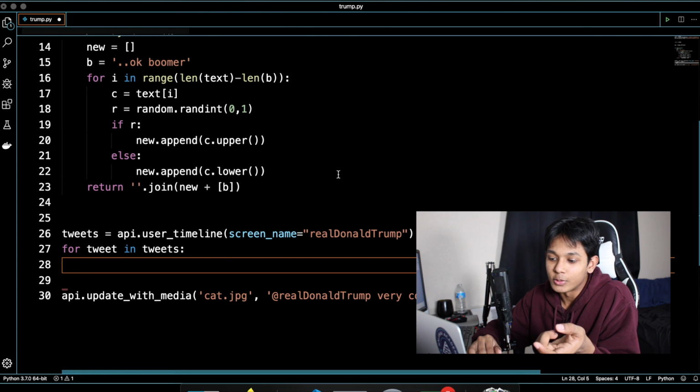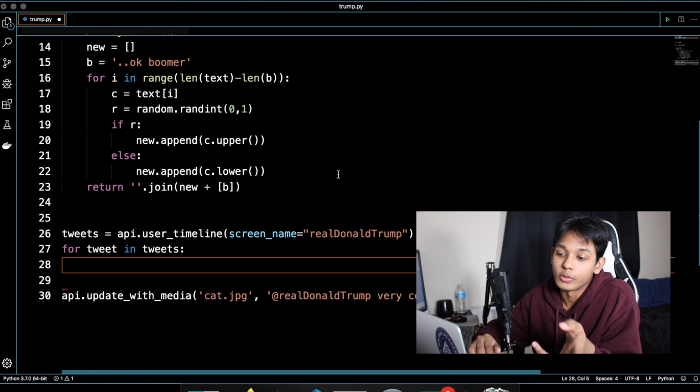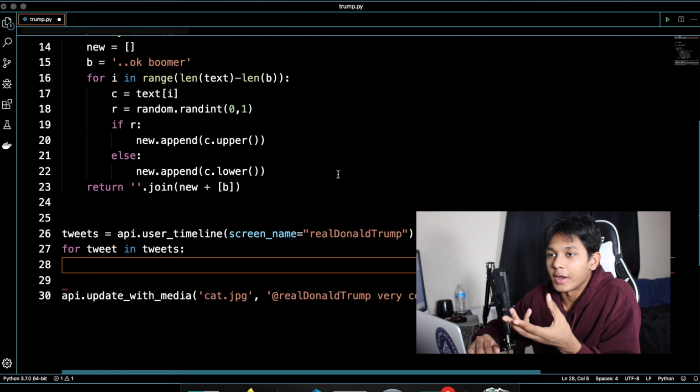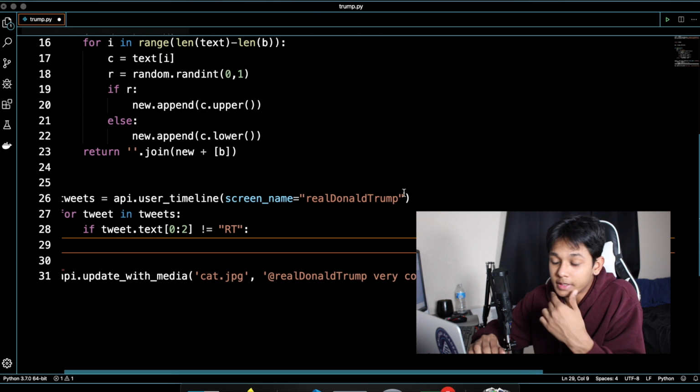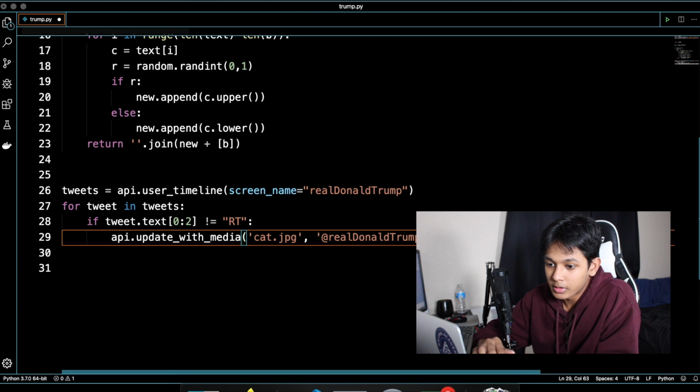Now, the way you can tell it's a retweet that I've seen, there's probably a better way to do it, but what I can see is the first 2 characters are RT. So we can literally just do something like this. So now we know it's not a retweet. So we're just going to paste this into here.